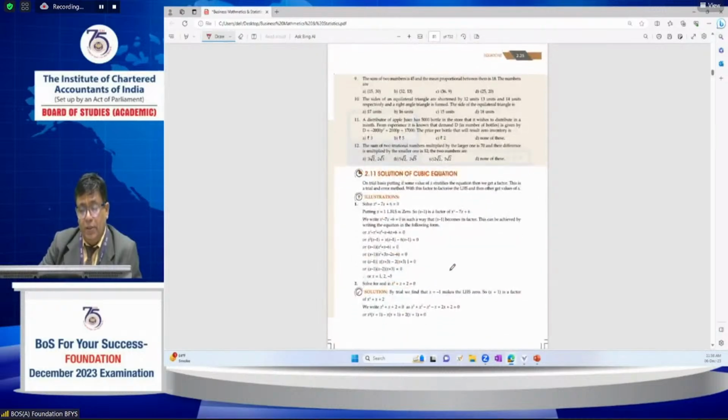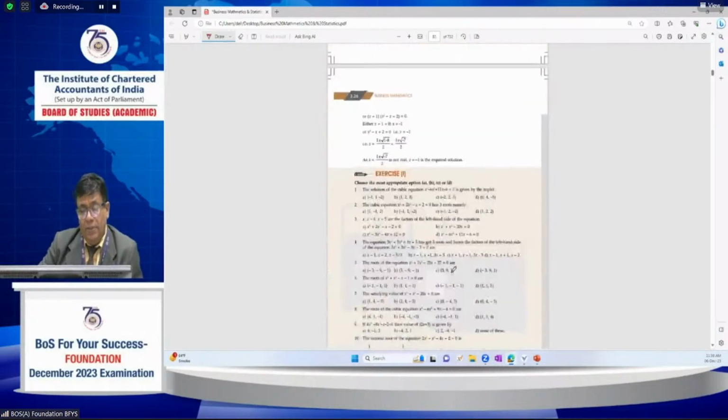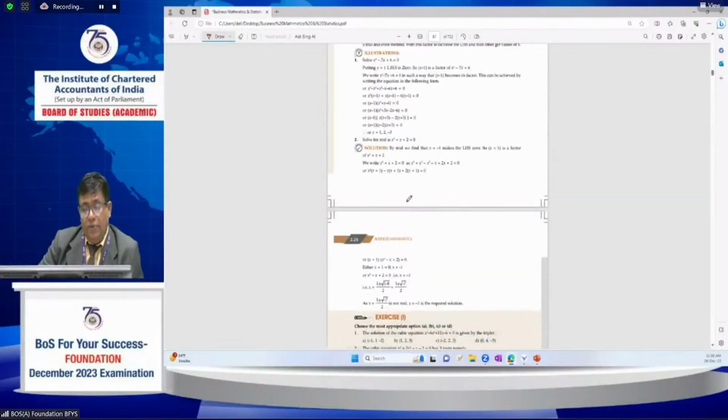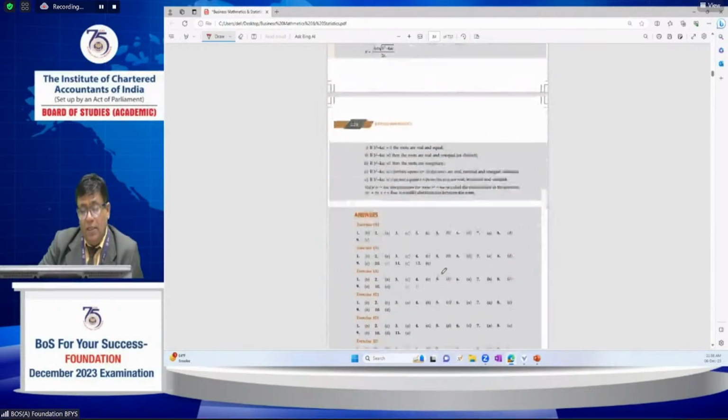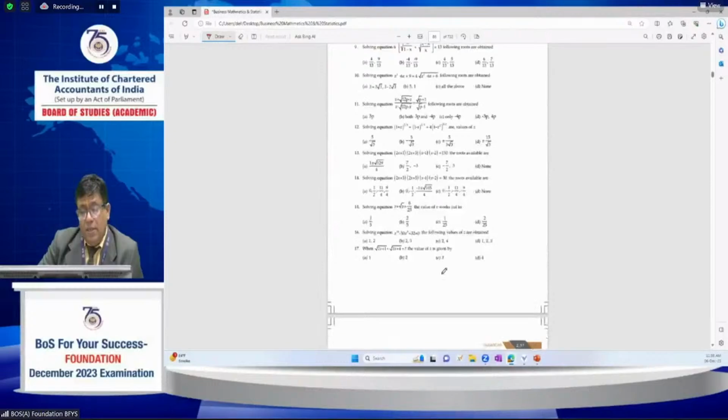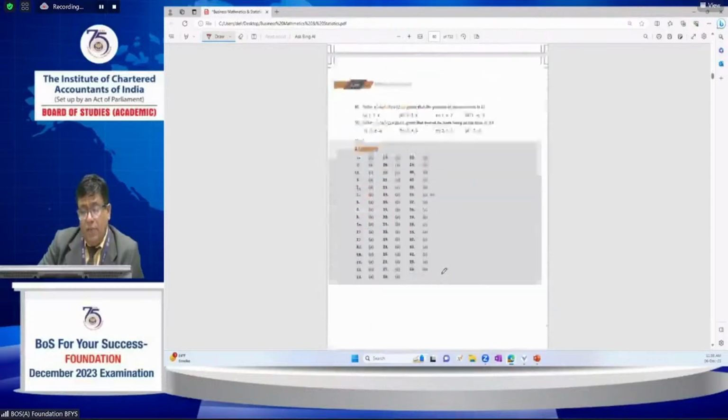And next, coming to cubic equation questions, the first root is found by substituting a value, and the rest of the equation can then be solved. One question may be asked in the examination related to the cubic equation.